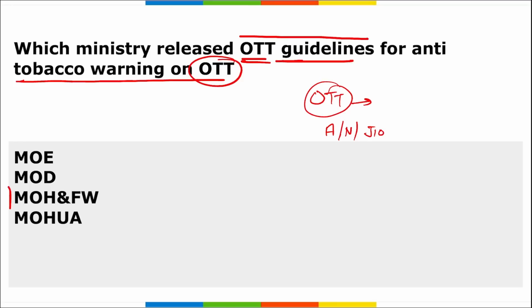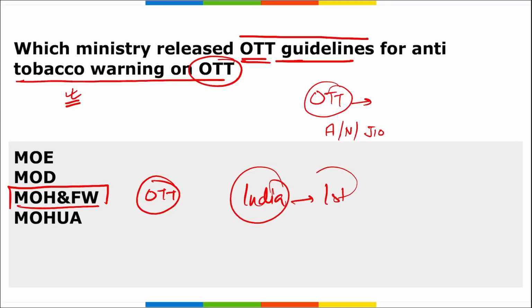It is your Ministry of Health and Family Welfare. They have released these OTT guidelines regarding the tobacco warning. It is basically for the tobacco products that are contained in those movies, series, or video films. Remember these tobacco warnings, or we can say India became the first country in the world to regulate anti-tobacco warnings on these OTT platforms.